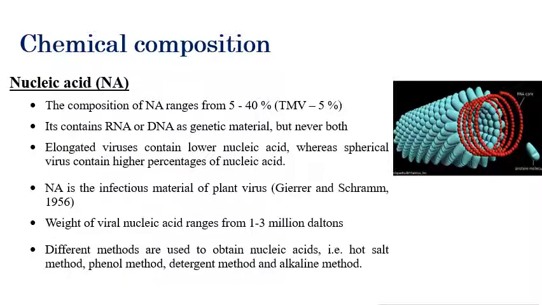Chemical composition of plant viruses. Plant viruses are mainly composed of two components. The first one is the nucleic acid and the second one is the protein coat. Now we will see them one by one. The first one is nucleic acid.